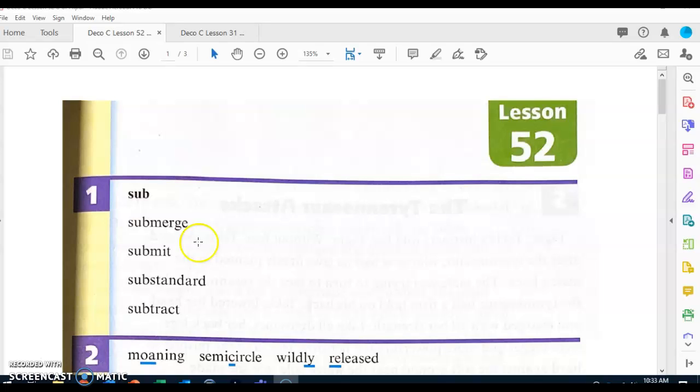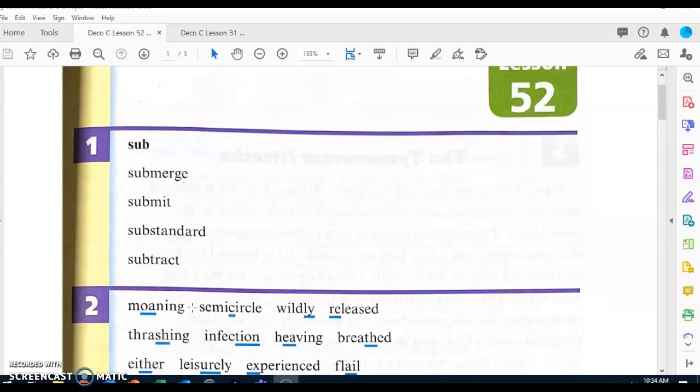Touch the next word. What word? Submit. Submit means to yield or to put yourself under somebody else's will. Touch the next word. What word? Substandard. Substandard means below standard or less than standard. Touch the next word. What word? Subtract. Subtract means to make the amount less.